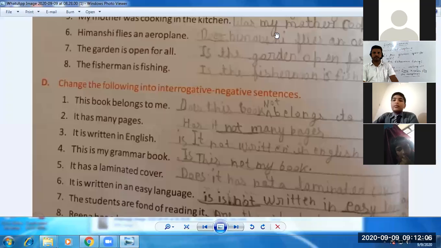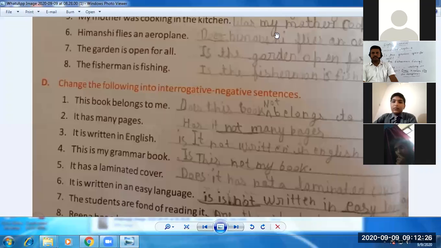Someone was asking something. Question number 6. What is the problem in question number 6? Okay. Question number 6 is Himanshi flies an aeroplane. Does Himanshi fly an aeroplane?